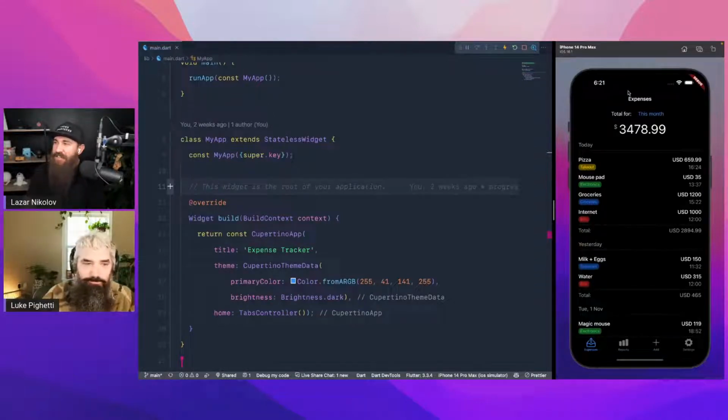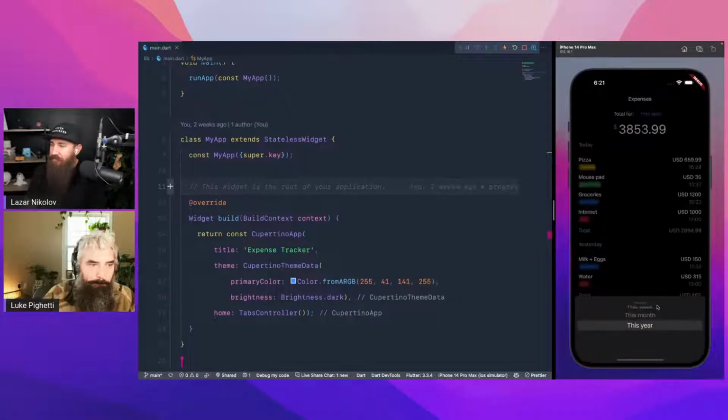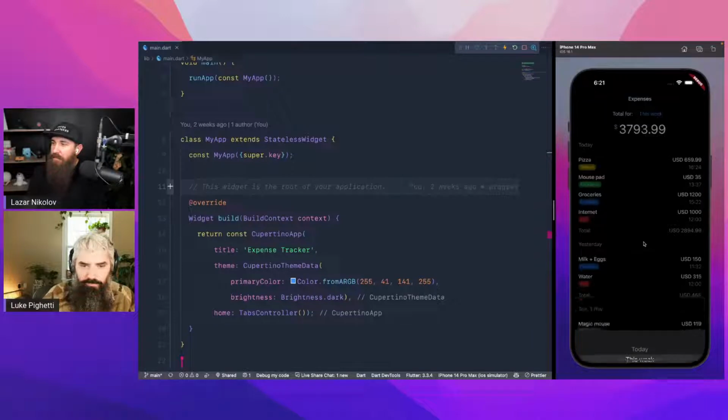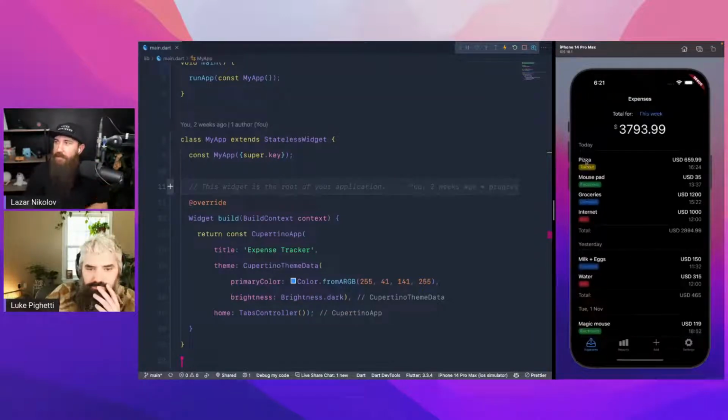But yeah, we're changing the range here: week, month, year, or today, so we can preview all of the expenses that we've made. There's a note at the top. We have the currency and the amount, the time, and also the category. These categories are pretty cool because we can color code them as well.